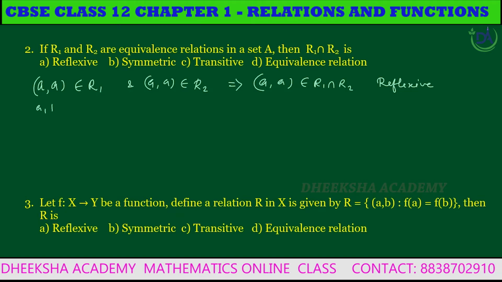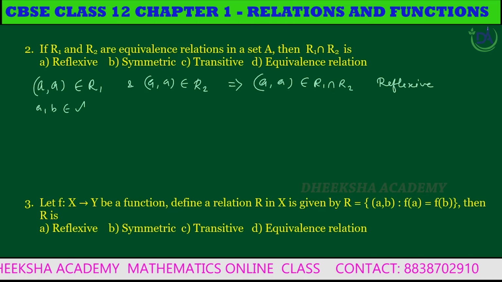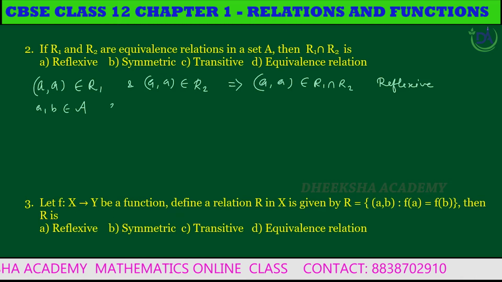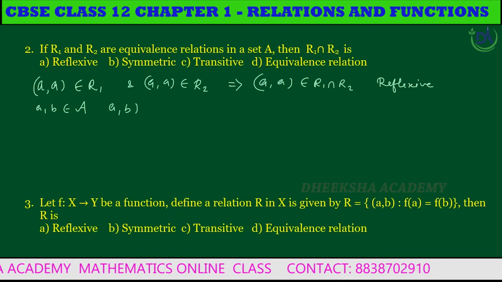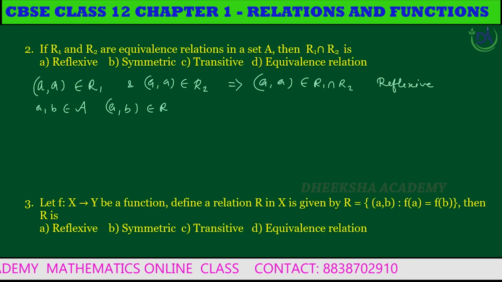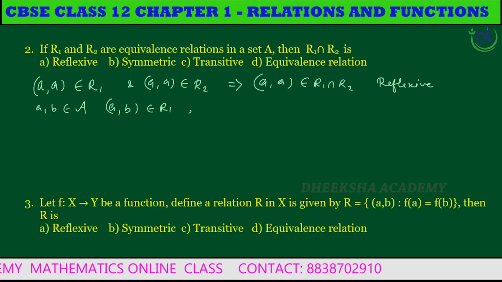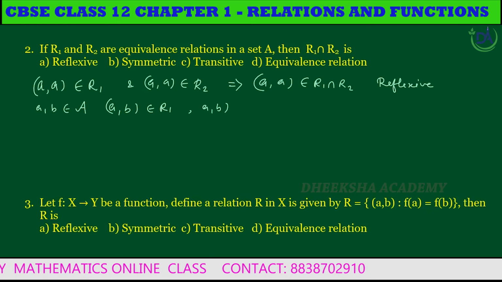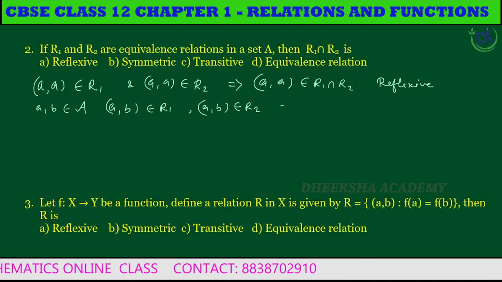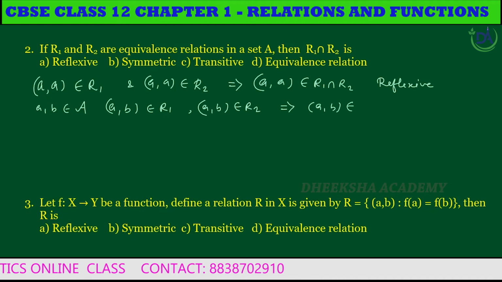Let A, B belong to set A. The ordered pair (A, B) belongs to the relation R1 and (A, B) belongs to the relation R2, which implies (A, B) belongs to R1 intersection R2.